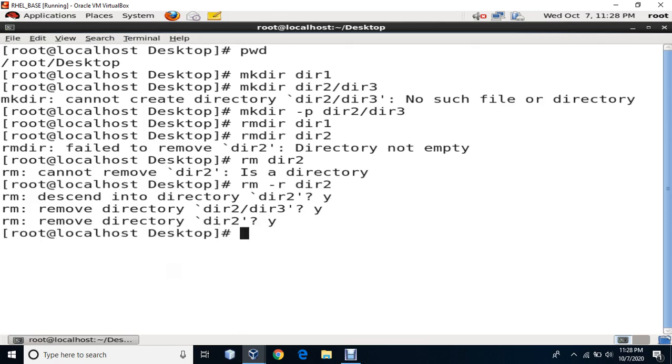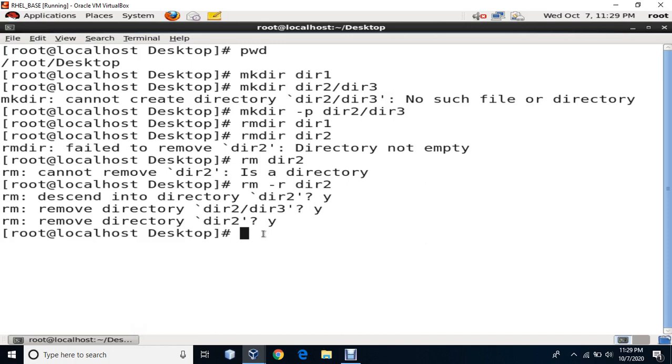So what exactly is it asking? See, it is asking 3 times. First it is taking the permission. What exactly is it saying? It is saying directory 2 is not empty. Do you want to delete it? I say yes. Then it asks, do you want to delete this directory 3 which is inside directory 2? I say yes. Then it asks, now do you want to clear or delete the directory 2? I say yes. Now n number of times it is asking me permission.